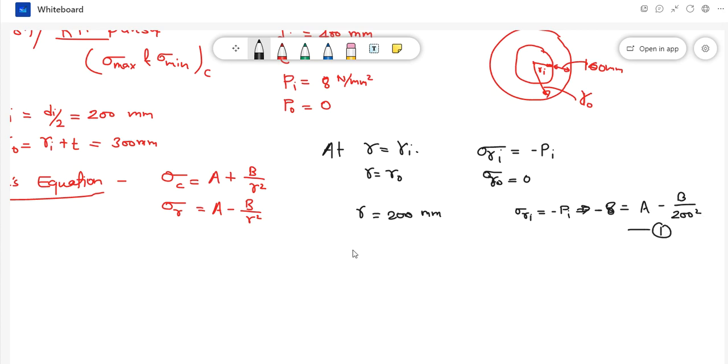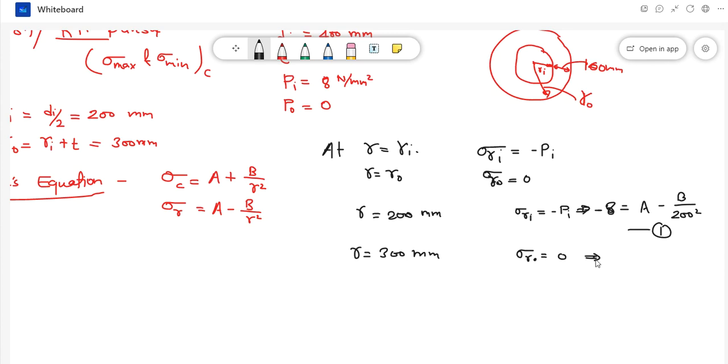Now what is equation 2? At r equal to r outer, which is 300 mm, sigma r outer is 0.